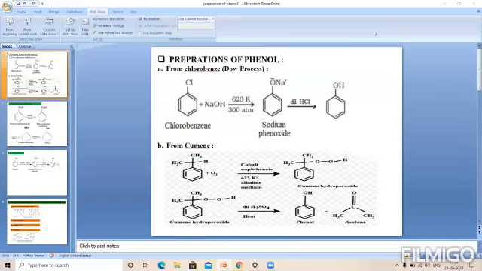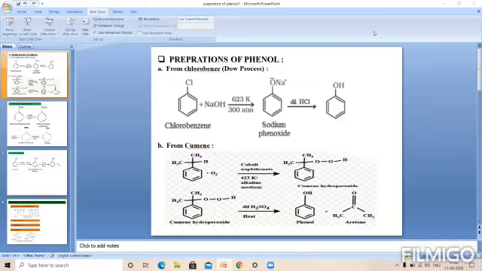This cumene hydroperoxide is decomposed with dilute acid. We can use a dilute acid like H2SO4, and reflux or heat. In presence of, or heated with, H2SO4, this cumene hydroperoxide is converted into the corresponding phenol. If we decompose the cumene hydroperoxide, we get phenol and the side product CH3COCH3, which is called acetone.